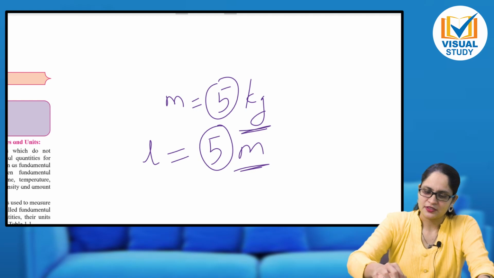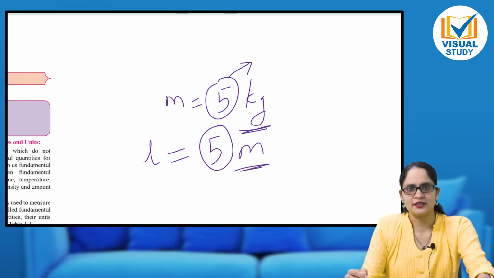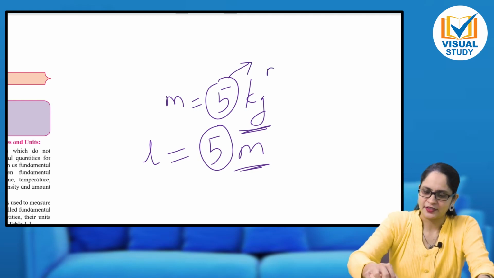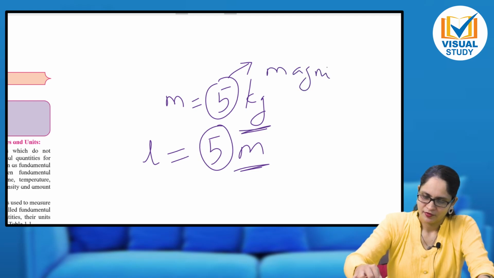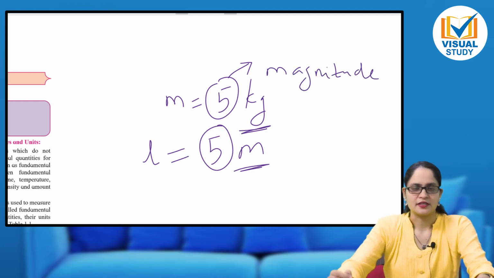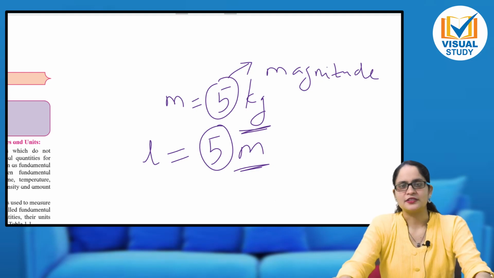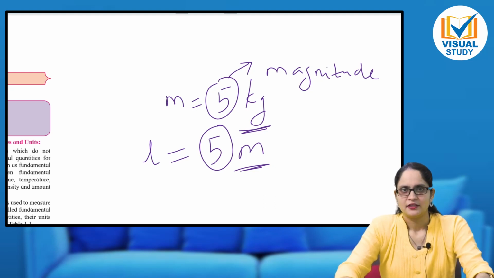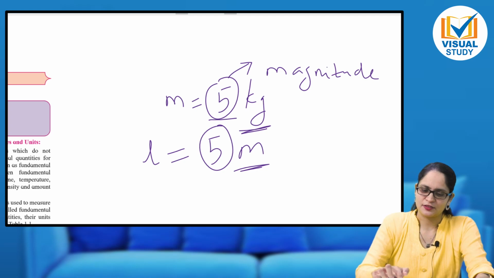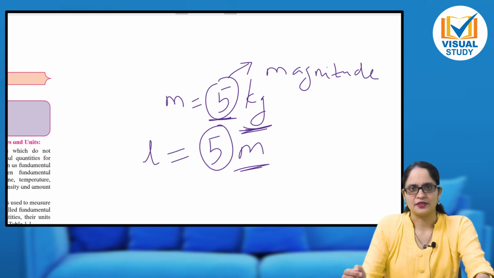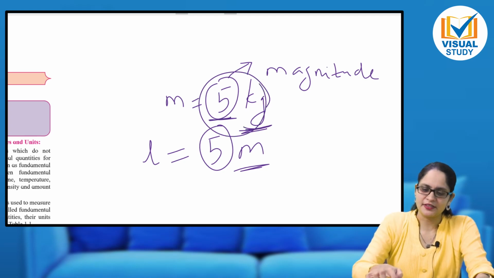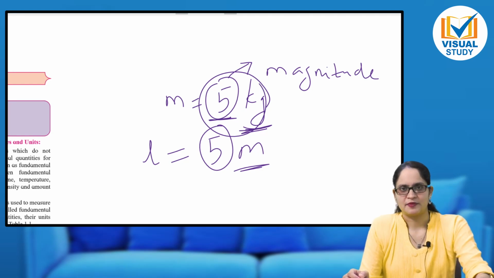So whatever is the numerical value associated with the unit, we call it magnitude. So any quantity in physics, or you can say any physical quantity, can be expressed as its magnitude and its unit. Then it is completely described by the experimenter.